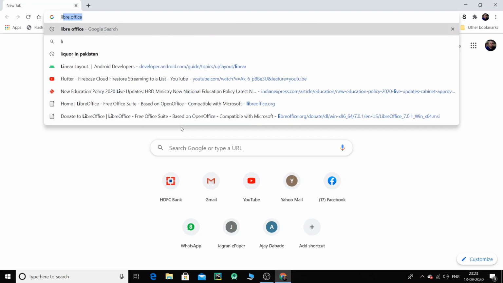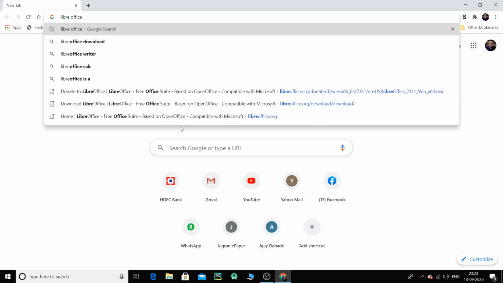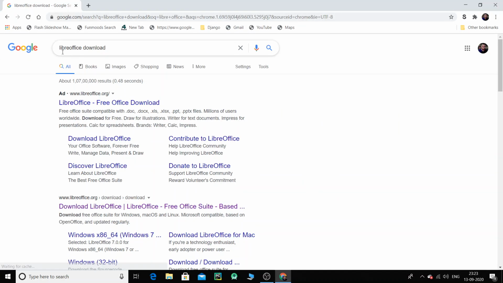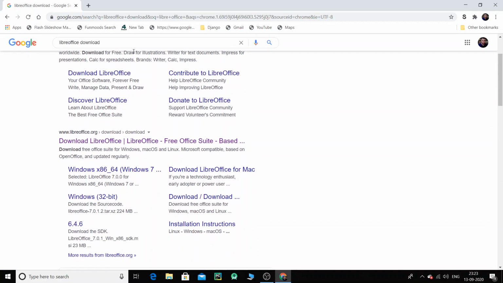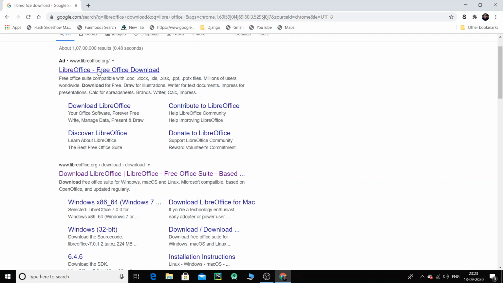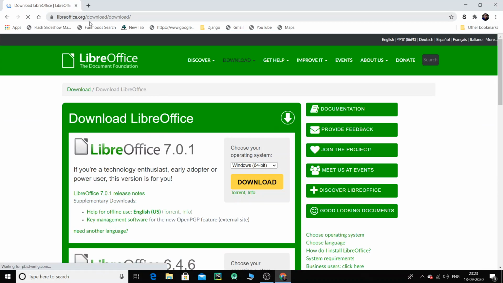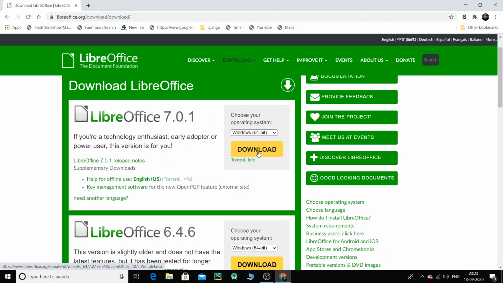So simply what you can do is type LibreOffice, and there is an option called download. LibreOffice download. Okay, and you will come to that particular website, that is libreoffice.org. Then the download option will come in front of you. It is straight the page that will be displayed, and this is the latest version, LibreOffice 7.0.1. You can download this latest version, absolutely not a problem.